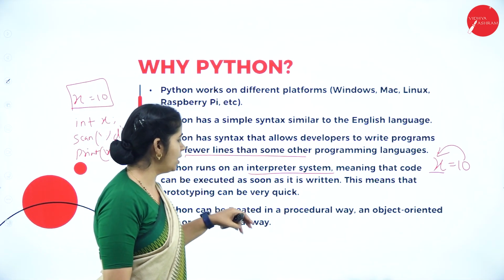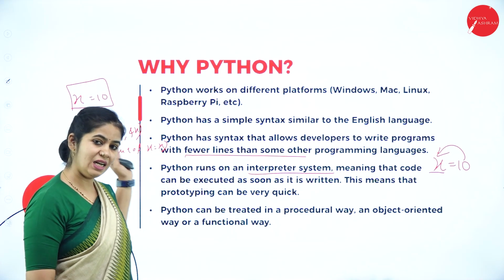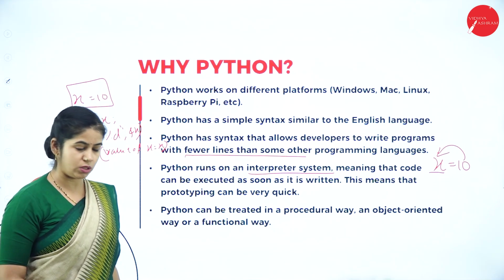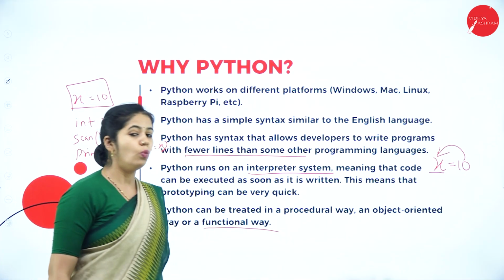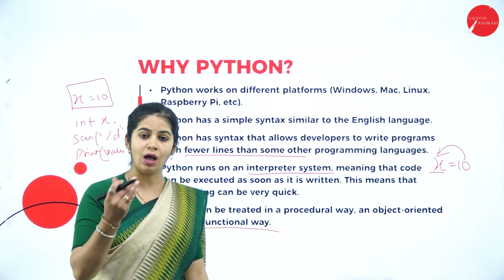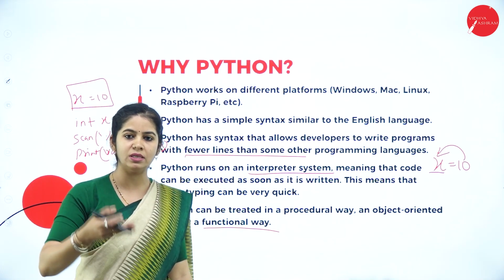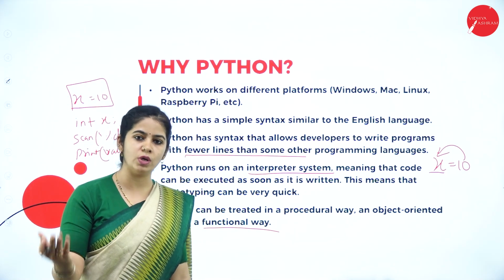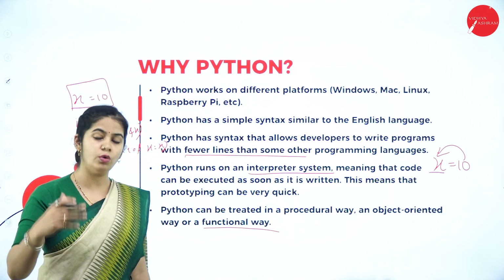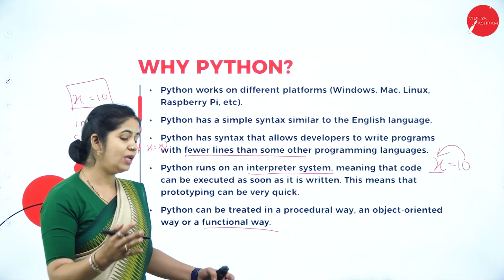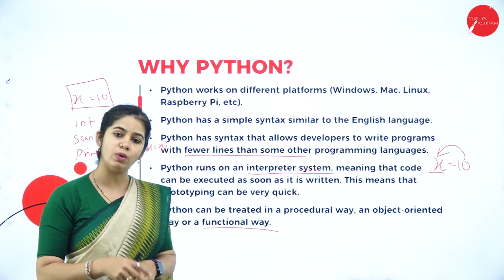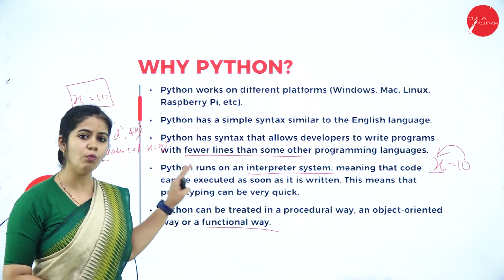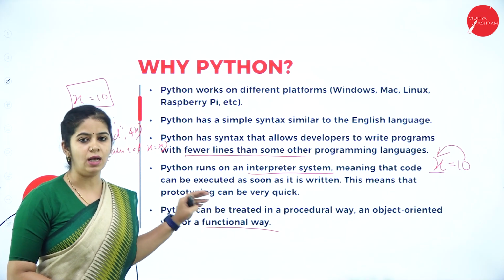Python can be used in the procedural way, that is what the C language does. It can be used in an object-oriented way also, and it can also be used in the functional way, as a combination of your C language, C++ language and Java language. Java and C++ are object oriented. Java is an improved version of C++ object oriented. You will be having more methods and all. So it is a combination of all. That's why we can do anything in Python. So you understood the reason why we are using Python on a larger scale.